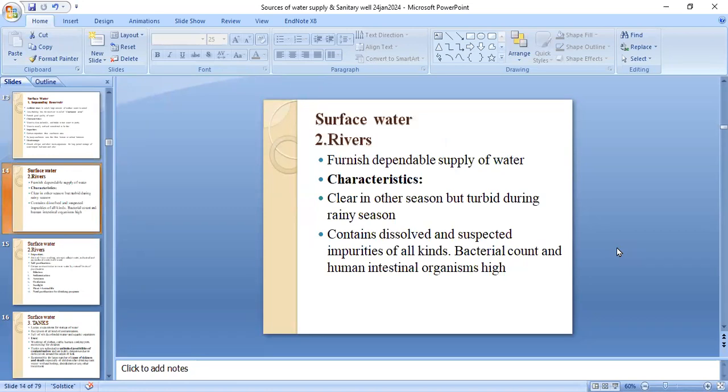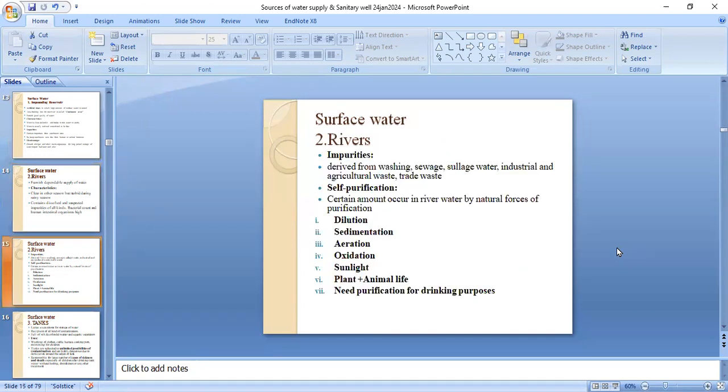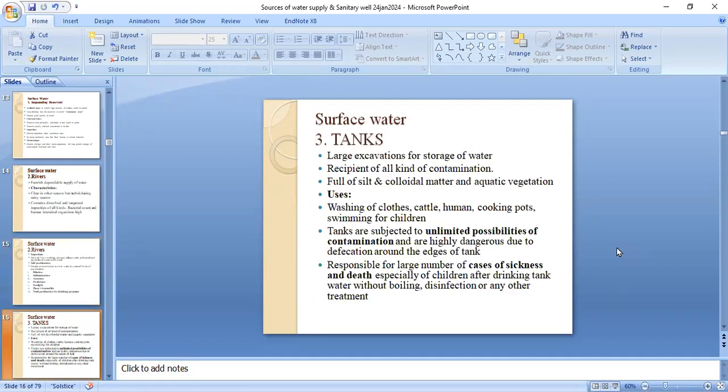Now the rivers. They furnish a dependable supply of water. It is clear in other seasons, but turbid during the rainy season. It contains dissolved and suspended impurities of all kinds. Bacteriological count and human intestinal organisms are high. Rivers derive their impurity from washing, sewage, industrial and agricultural waste, and trade waste. It gets self-purification to a certain amount. Self-purification of river water occurs by natural processes that include dilution, sedimentation, aeration, oxidation, and sunlight. It may get polluted by plant and animal life, and it needs purification for drinking purposes.